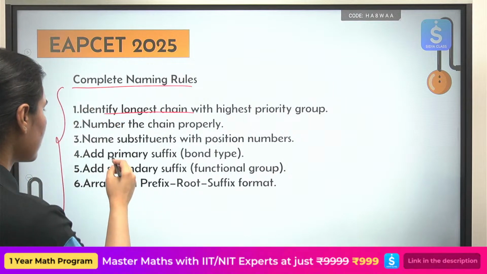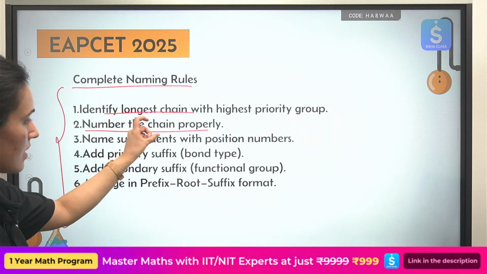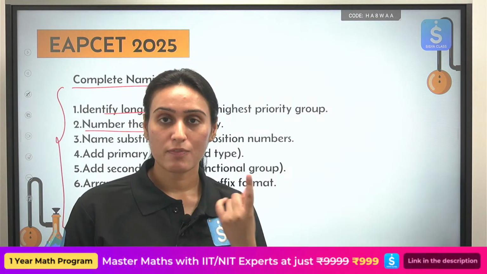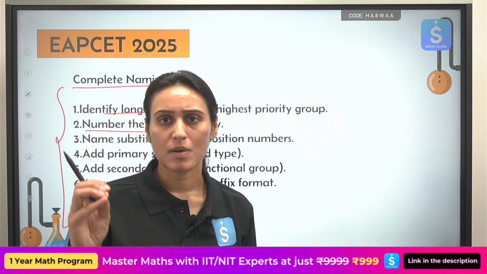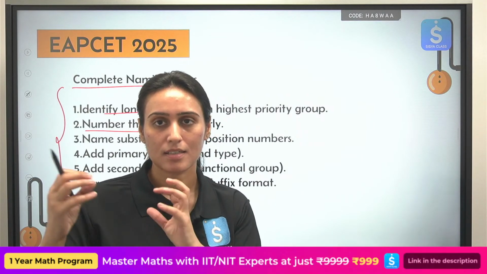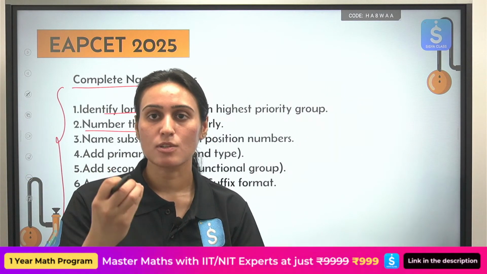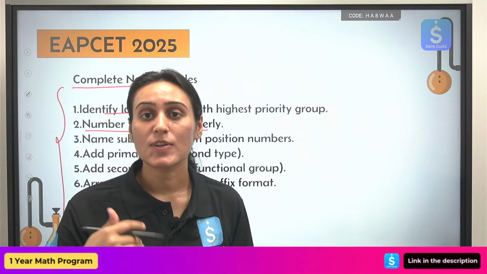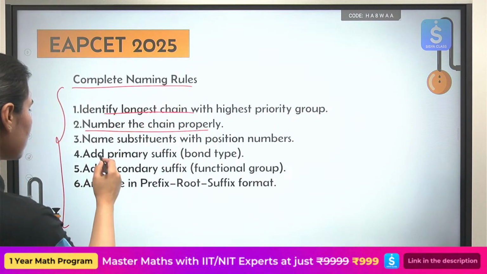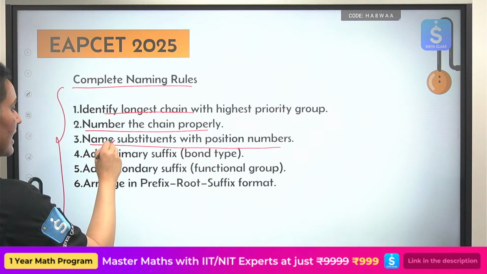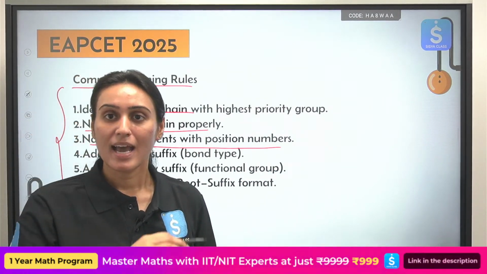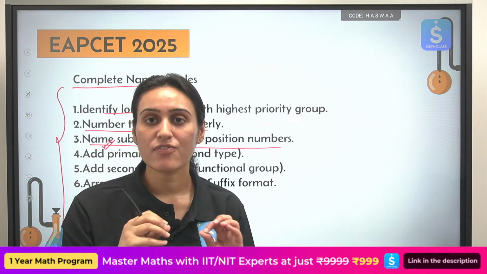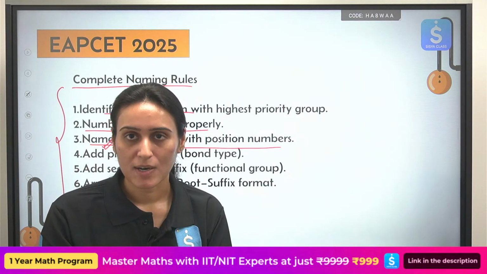Done. After that, you will give the chain of carbon proper numbering. So from where we should start the numbering? Where your substituents are closer together, they must get the lowest locant numbering. You already know about that also. We have just summarized it for you so you can apply it directly. What after that? You will assign the numbering to the substituents, and finally, after you have done that, you will start the naming, alphabetical order of compounds you have to write.